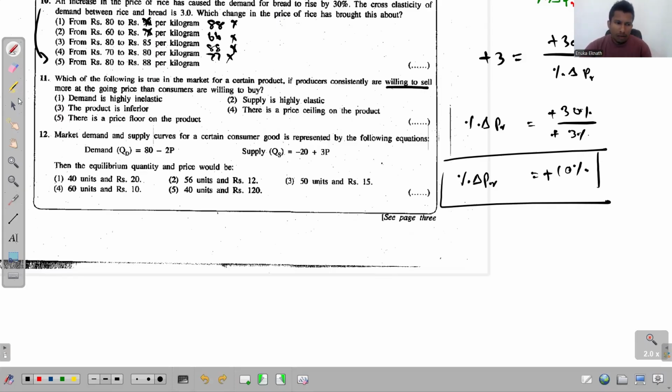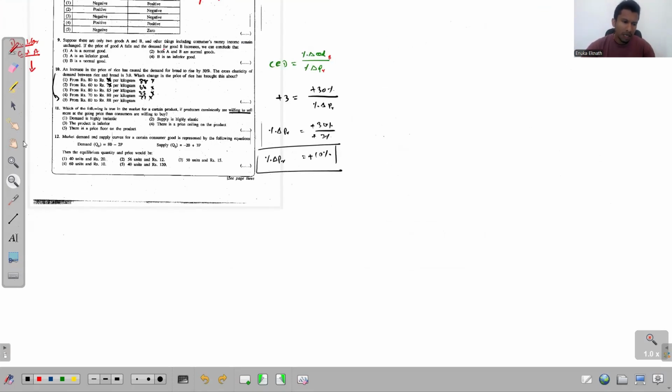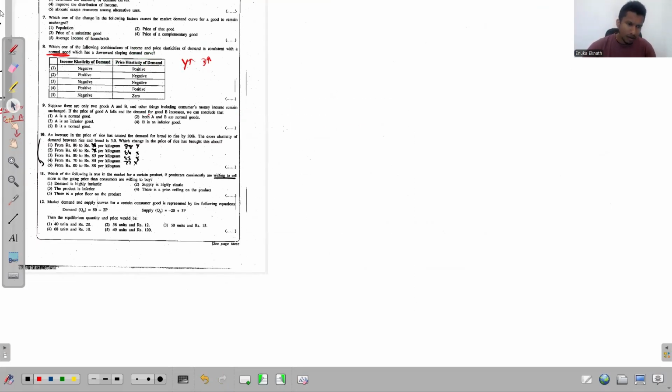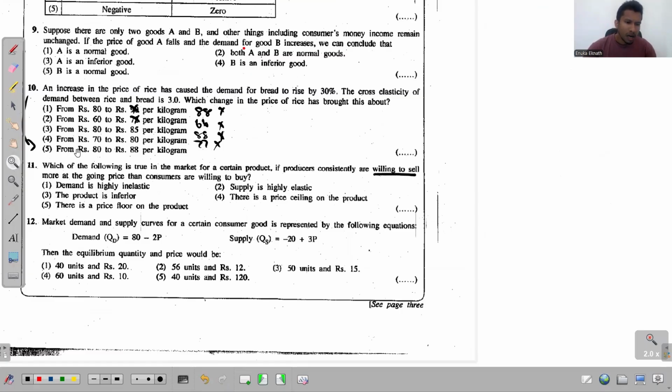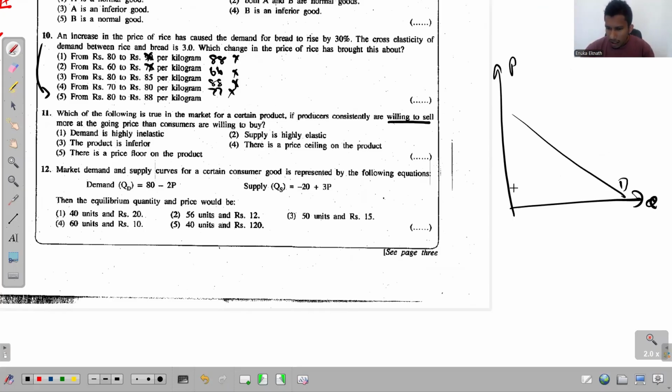We need to see when there is an excess supply in the market. You can do this very simply. Draw some curves like this and see what this statement means. Right. We get the quantity, we get the price here. This is the demand curve and this is the supply curve. So based on this demand and supply, here we get the equilibrium price and the equilibrium quantity.